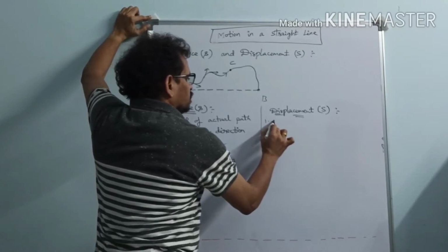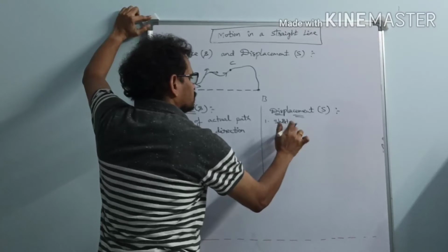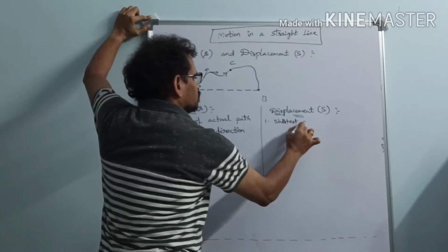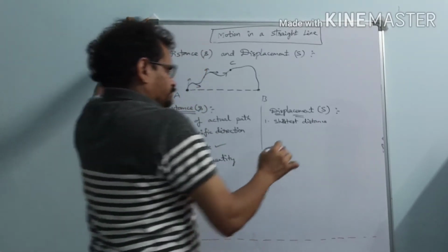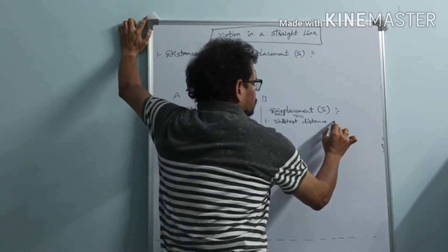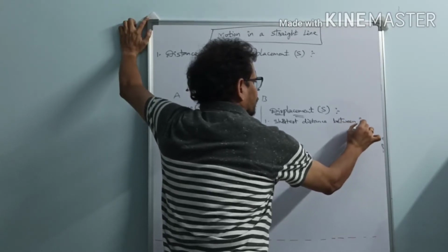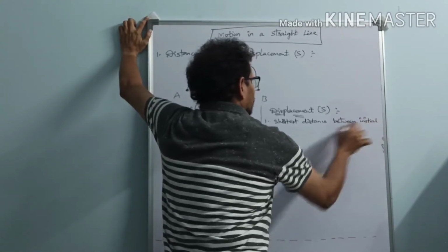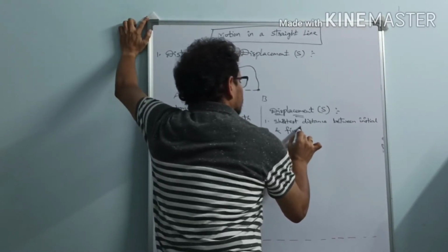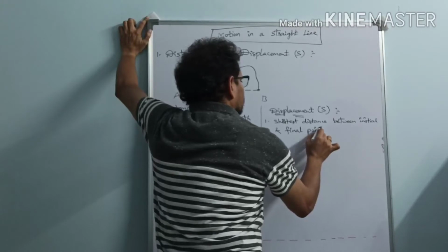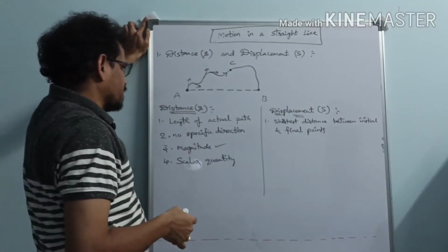Displacement: shortest distance between initial and final points. Shortest distance between initial and final positions. Okay. Next.